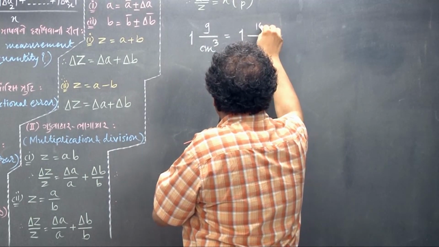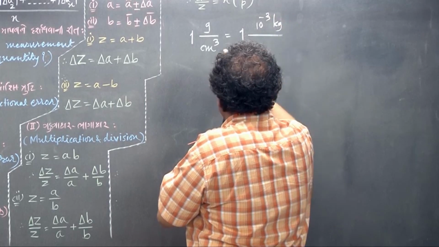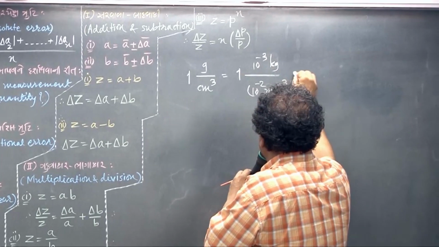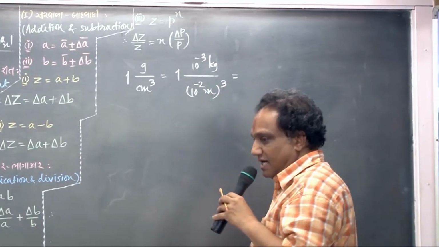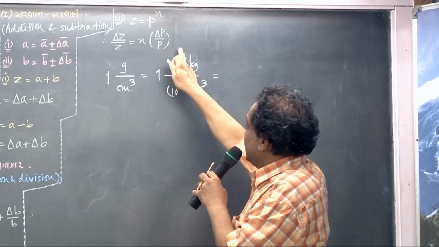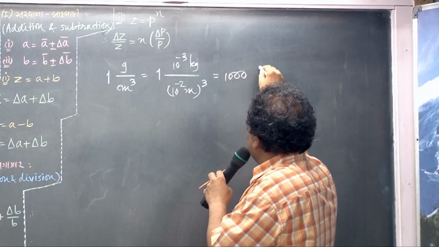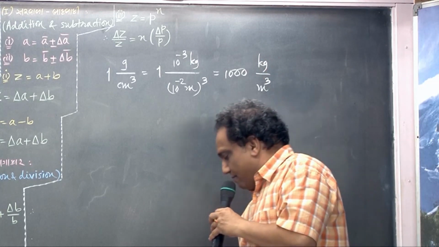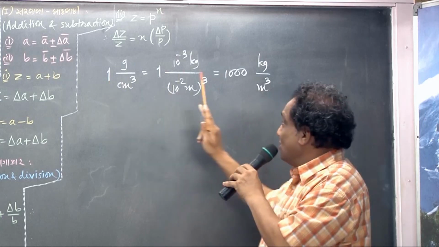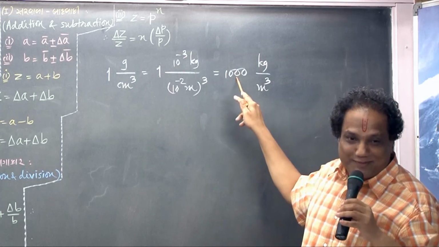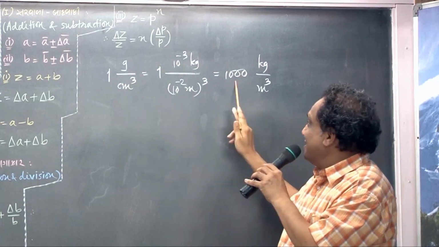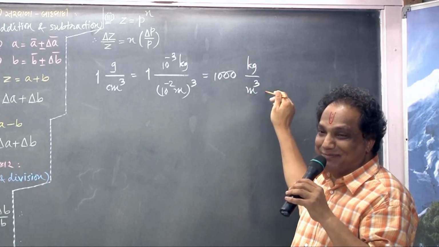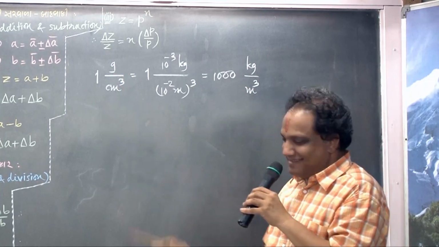What is 1 gram? 10 raised to minus 3 kilogram. What is centimeter? 10 raised to minus 2 meter. But its cube is there. Minus 2 into 3, minus 6. Going up, plus 6. Plus 6 minus 3. So it is 1000 kilogram upon meter cube. Correct? 1000 is bigger. Sure? So if the multiplier is bigger, unit must be smaller. So kilogram upon meter cube is smaller than gram upon centimeter cube.